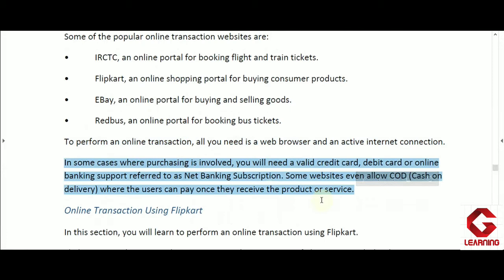In some cases where purchasing is involved, you will need a valid credit card, debit card, or online banking support, referred to as net banking subscription. So here they are telling that we are not always getting the cash on delivery option. Sometimes we have to pay for the product online only, and that is called online transaction. And just to complete online transactions, we need either credit card details, debit card details, net banking details, or e-wallet details. By using these different tools, we are able to complete online transaction.